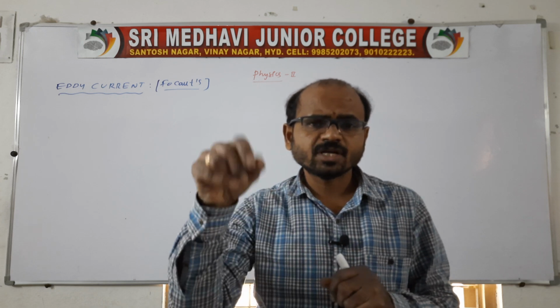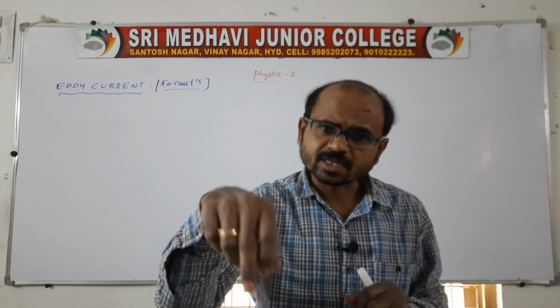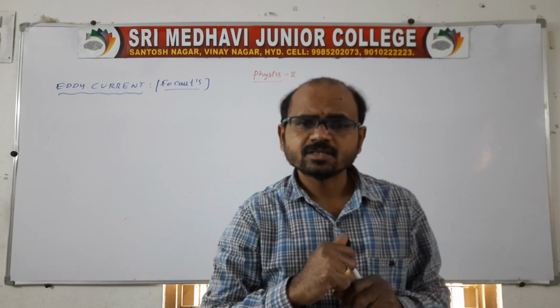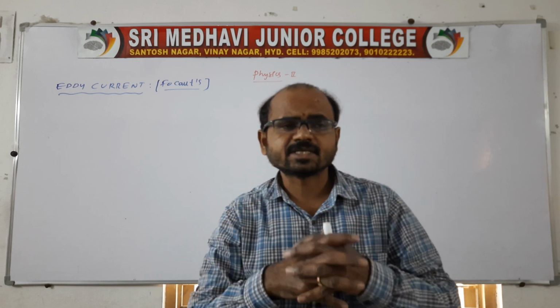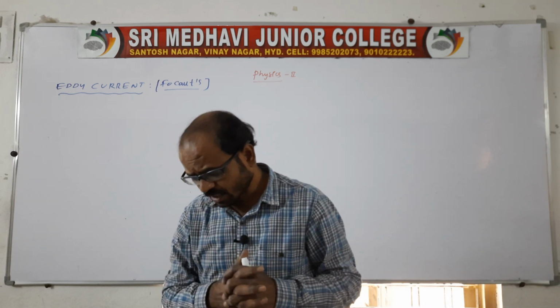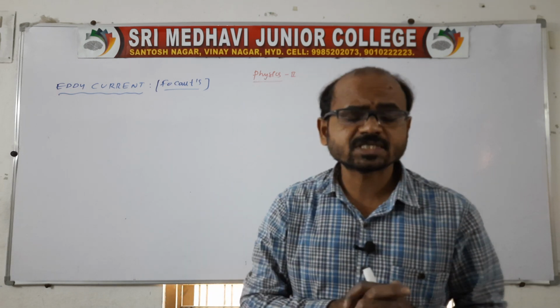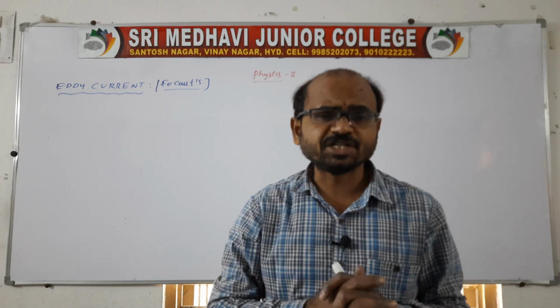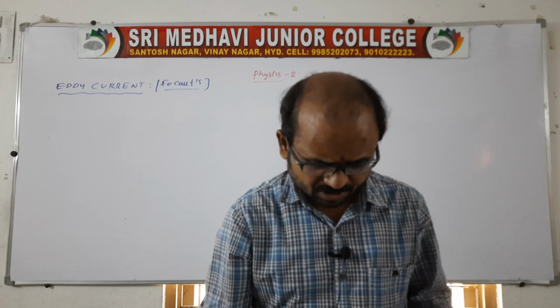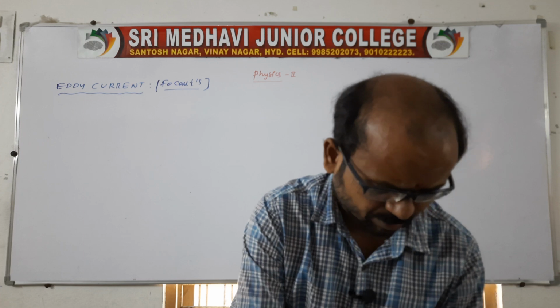You know, in water, if you drop a stone, you will get eddies. Eddies are nothing but circles. Clear? It is in the form of a circle, and a circle is what we call an eddy. Not only coils, but also the flux linked with sheets, like a plain sheet. Suppose you take one paper, one plain sheet.